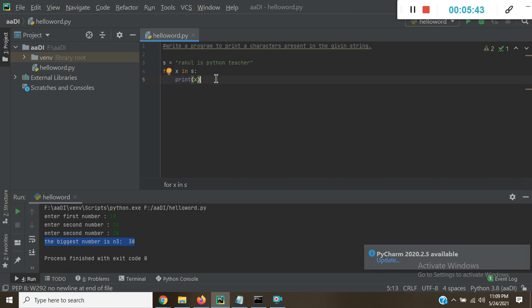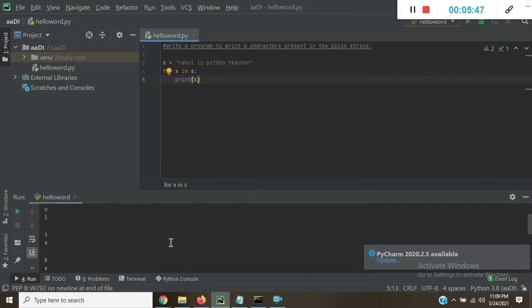Let's run this program. You can see here RAHUL is printed one by one, and even the space is printed because the space also comes in the string. So we have printed this output one by one with the help of a for loop.